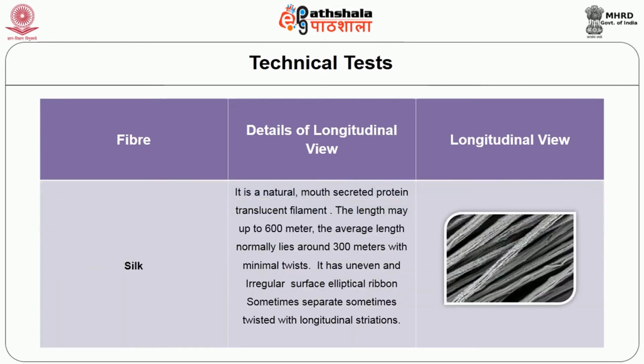Next fiber is silk. Its longitudinal view looks like a natural, secreted protein translucent filament. The length may be up to 600 meters. However, the average length normally lies around 300 meters with minimal twist. It has an uneven and irregular surface, elliptical, sometimes twisted, with longitudinal striations.